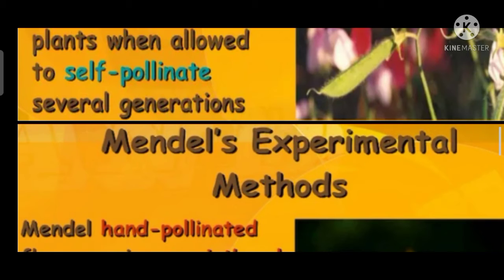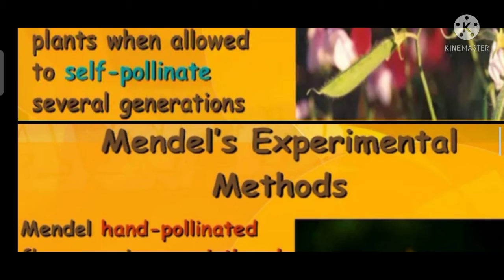Mendel's experimental methods. In the 1850s, Mendel studied genetics by doing controlled breeding experiments with pea plants. Pea plants were ideal for genetic study because Mendel could control which pairs of plants reproduce.